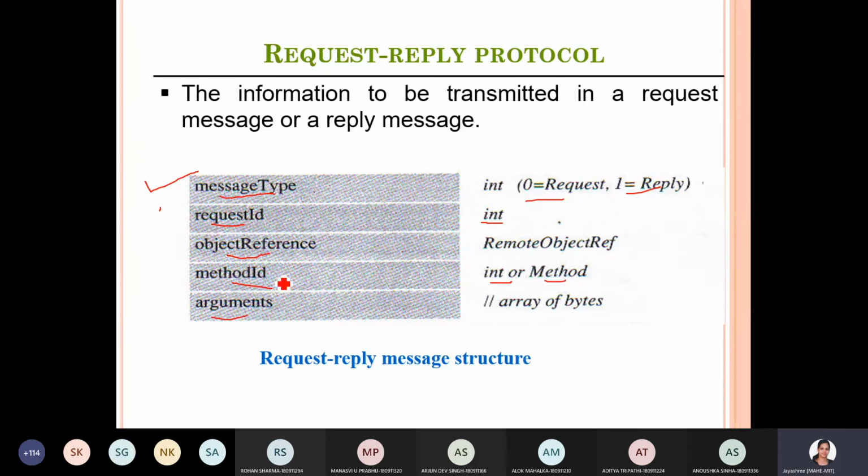This is the request reply message structure. You have message type, whether it is request or reply. If it is request, it is set to 0. If it is reply, set to 1. Then you have request ID, which is just continuous numbers like integers, one after the other. Every message will have its own ID. Then the reference to the object whose methods need to be executed at the server side. The method ID for that method, and the arguments to be passed.